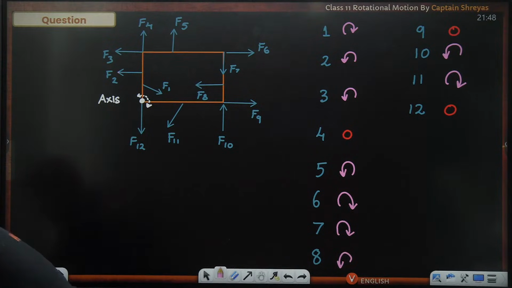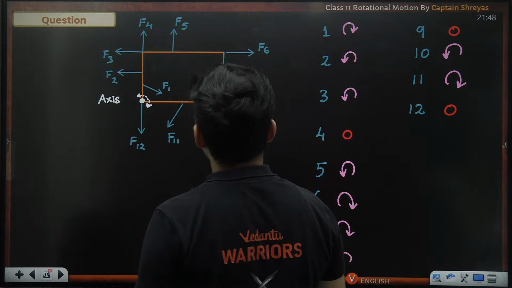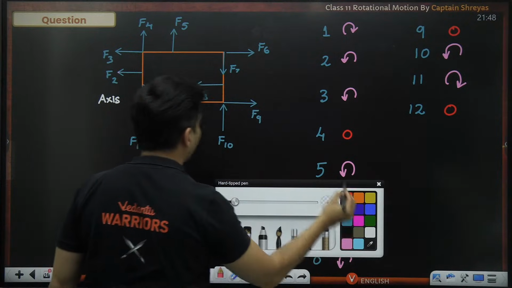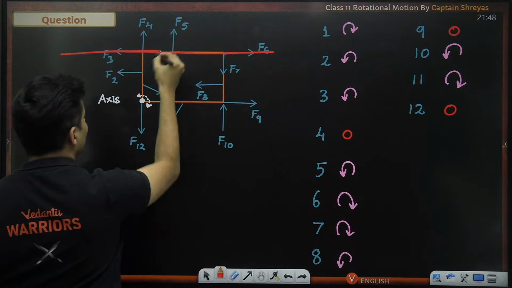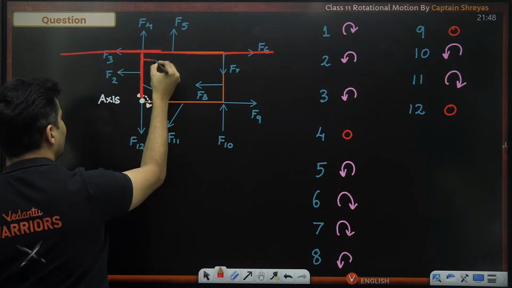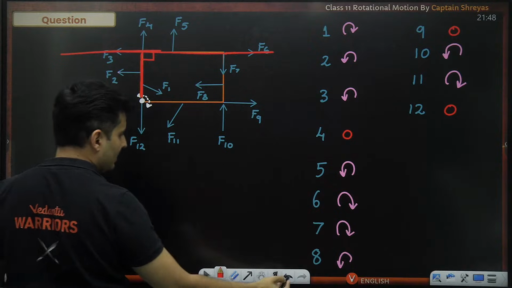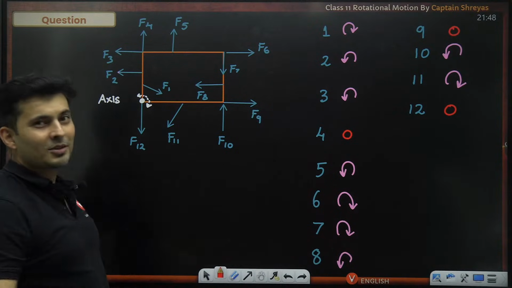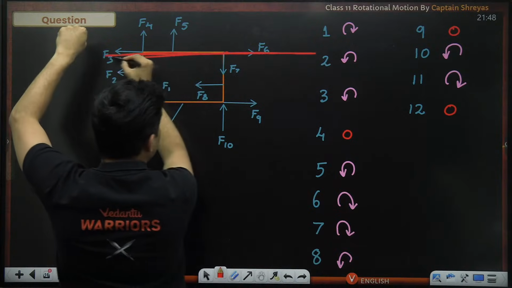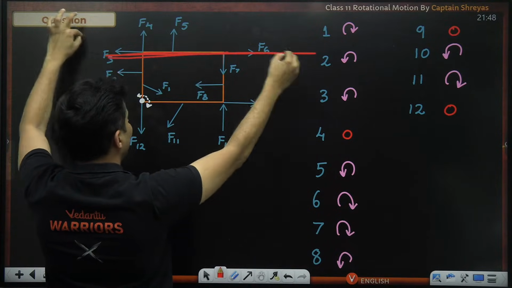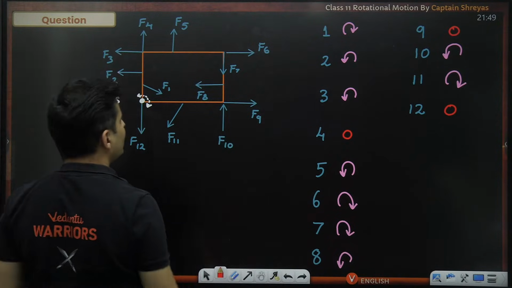Awesome. Why is F6 not 0? Where is F6? Okay, extend the line of F6. Do you see the perpendicular distance is there? It is not passing through the axis. That's why the torque is not 0. So always pull that force on both sides and see whether the axis is there anywhere. If it is not, then non-zero torque.